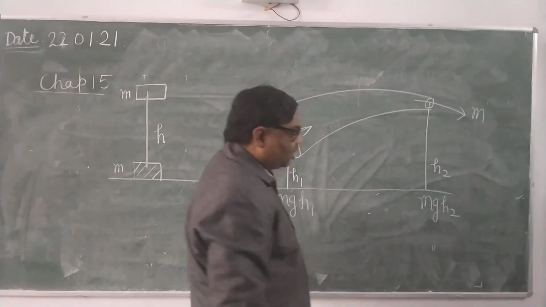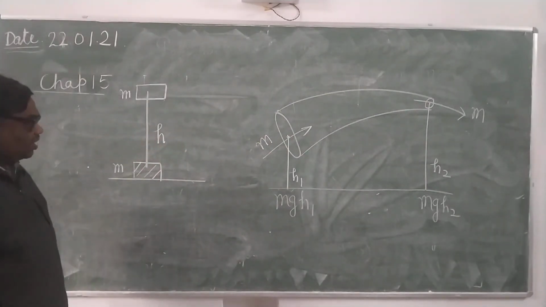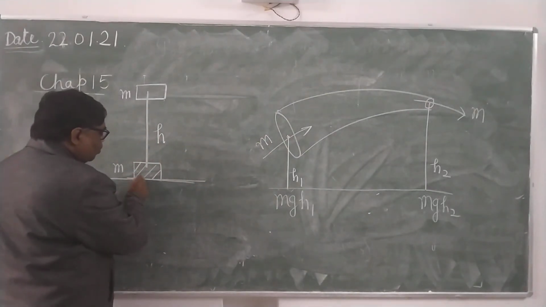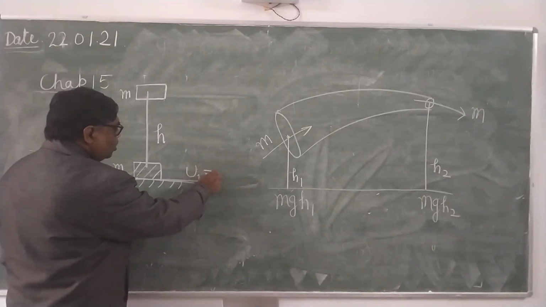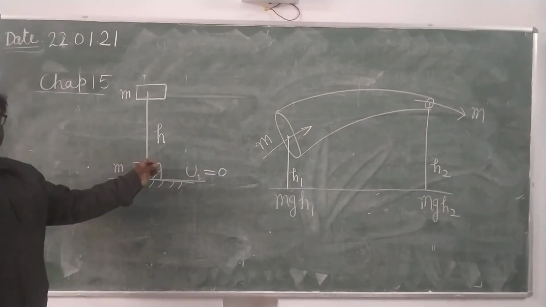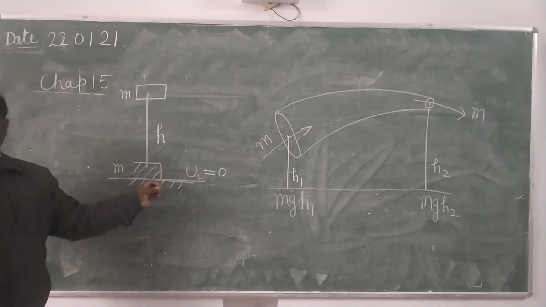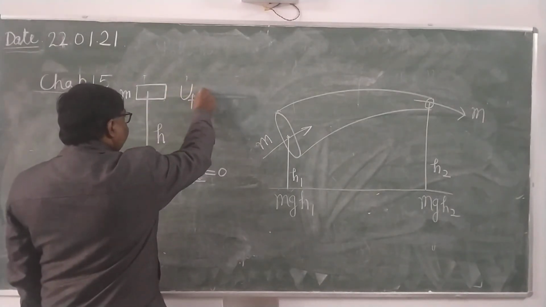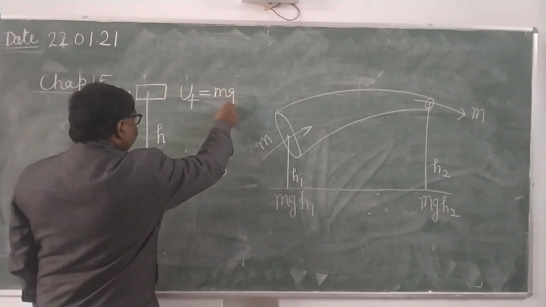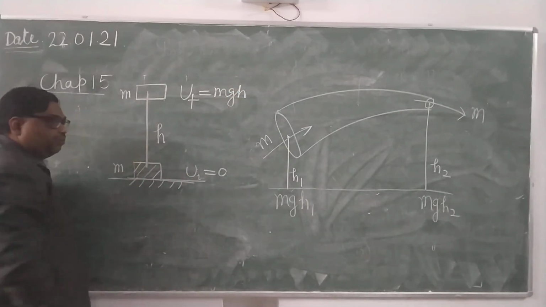What will the work done be? Here, what did we take as the potential energy at this level? Zero. It is the reference level for measuring the potential energy. So the potential energy here was mgh, and the work done was equal to mgh.